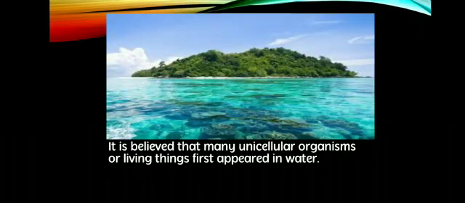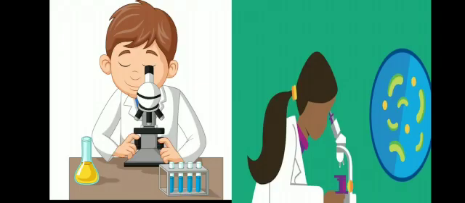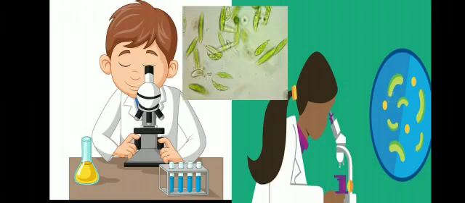It is believed that many unicellular organisms or living things first appeared in water. So where did they appear? They appeared in water. So unicellular organisms first appeared in water. They are known as protozoa. Gradually, multicellular living things developed from these unicellular ones. Protozoa are so tiny we cannot see them with our naked eye. As you all can see over here, protozoa gave rise to living things. We cannot see them with our naked eye, so we need a microscope to see them.